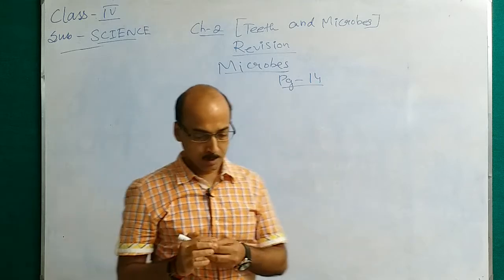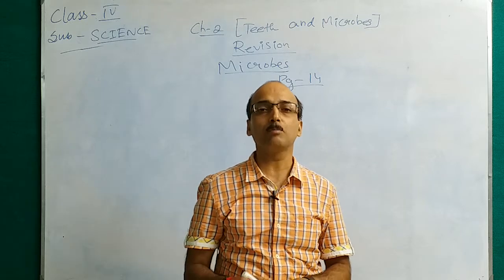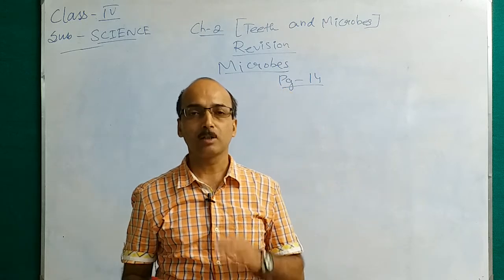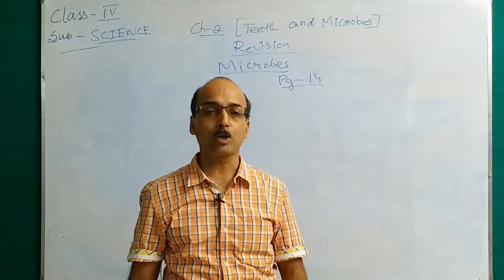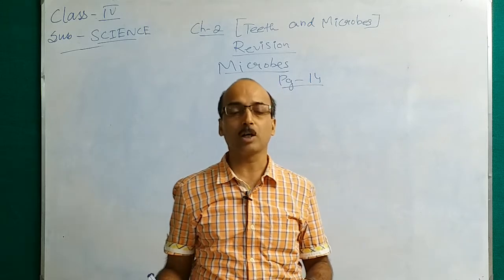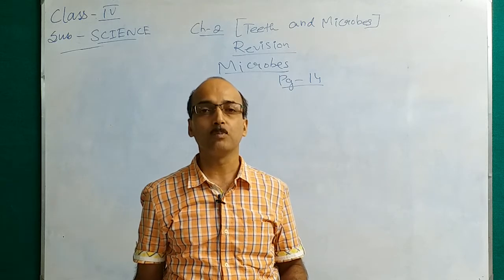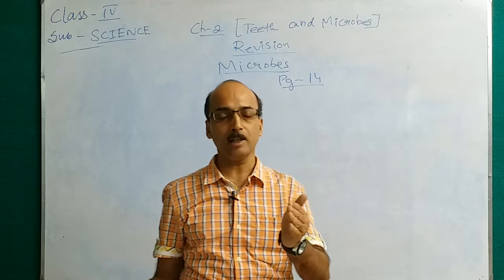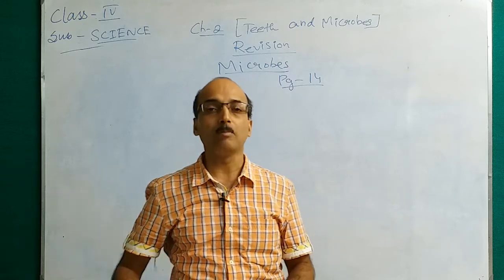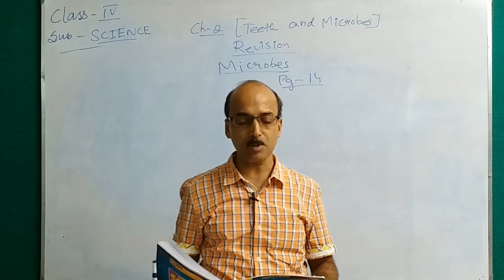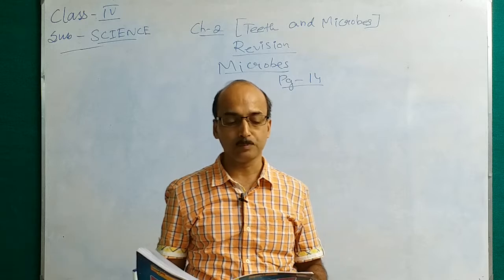Okay. So let us see microbes. First of all, what are microbes? What comes in your mind? First of all, definition of microbes. Microbes are very small living organisms that can be seen only through a microscope. You cannot see with your naked eye. You have to use the microscope to see the microbes. So microbes are very minute organisms or small living organisms that can be seen only through a microscope.